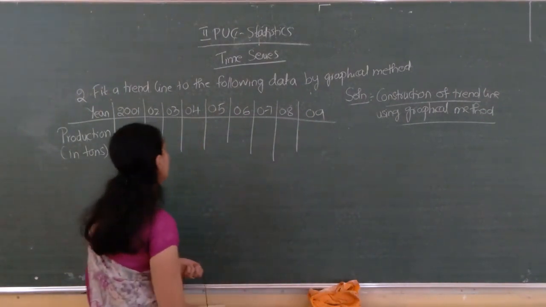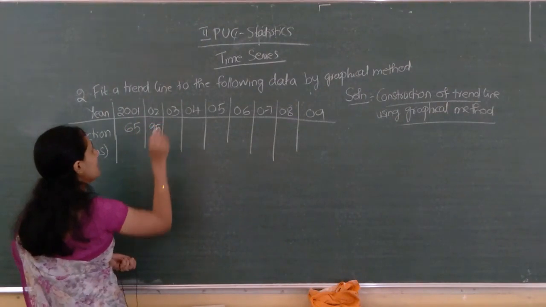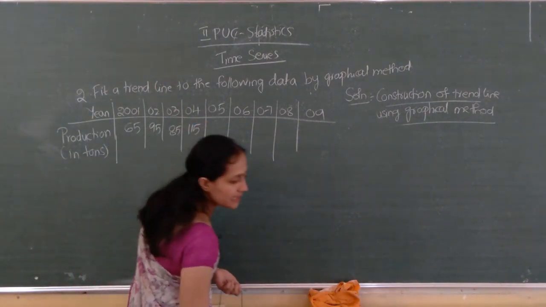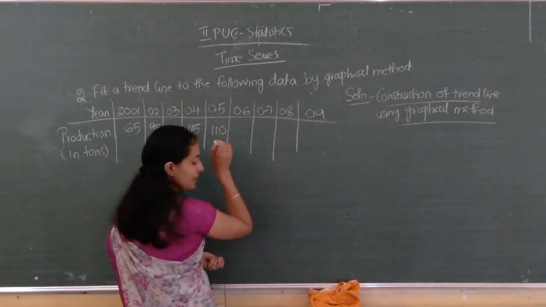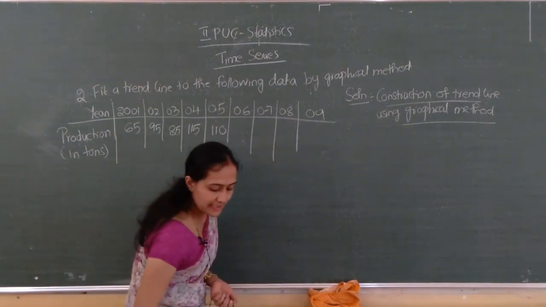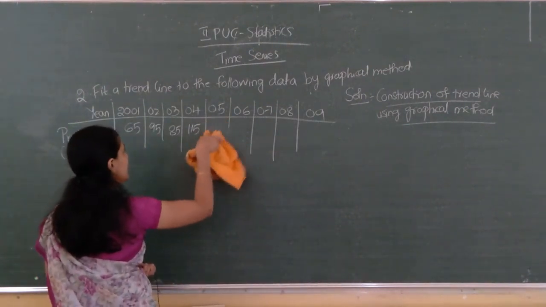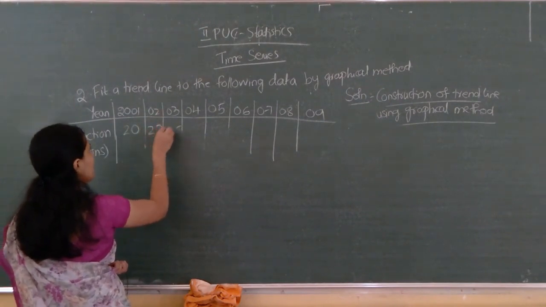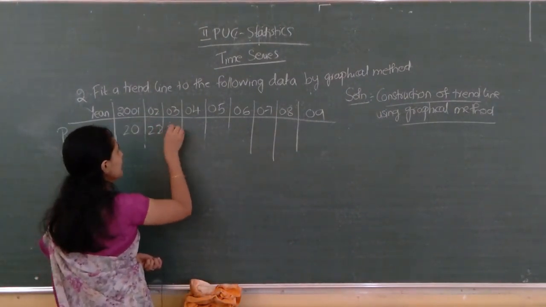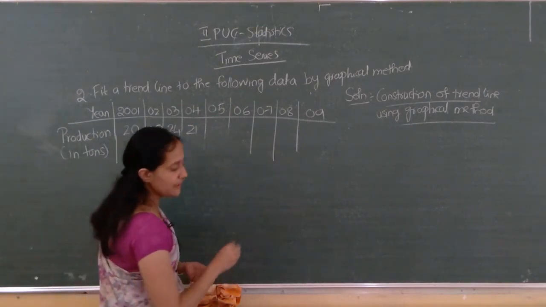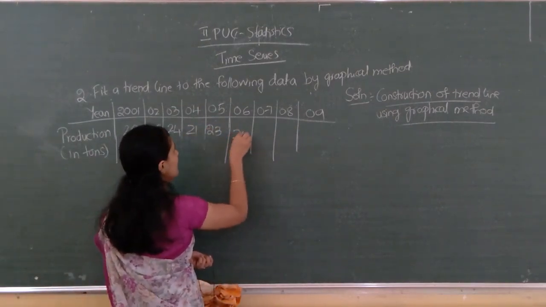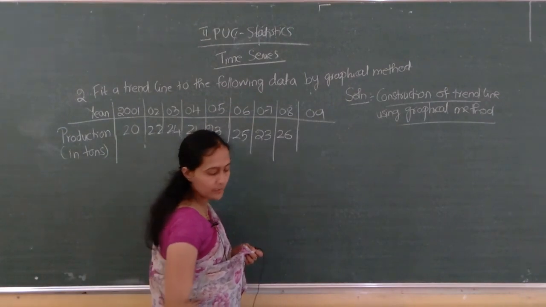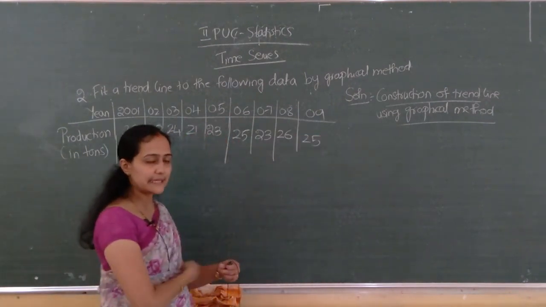Production values: 20, 22, 24, 21, 24, 21, 23, 25, 25, 23, 26, 26, 25. Okay, same methods and all the same.